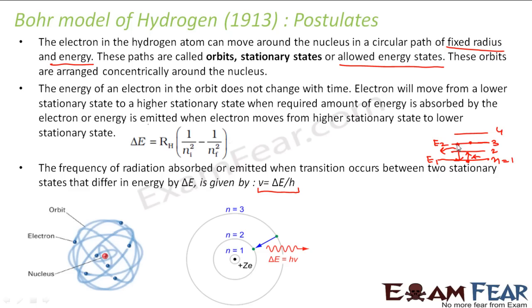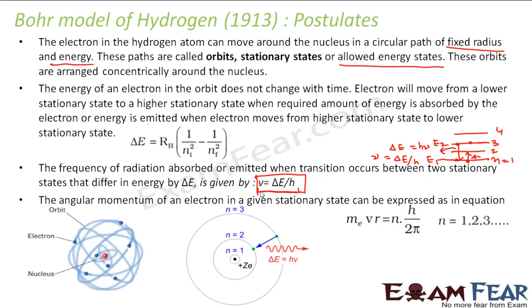If an electron jumps from E2 to E1, the change of energy involved is delta E, which is equal to E2 minus E1. So what would be the frequency of radiation which is emitted? This delta E will be equal to h nu, where h nu denotes the energy of the photon which is emitted. Therefore the frequency of the radiation, nu, will be given by delta E by h. This is the frequency of the radiation which is absorbed or emitted when an electron moves between two stationary states.